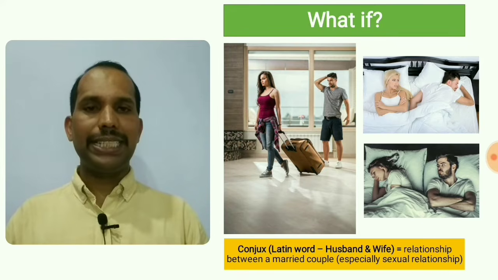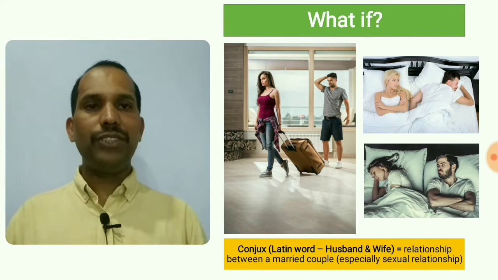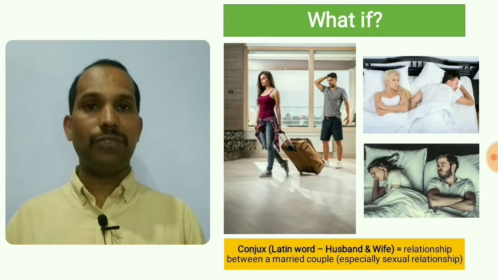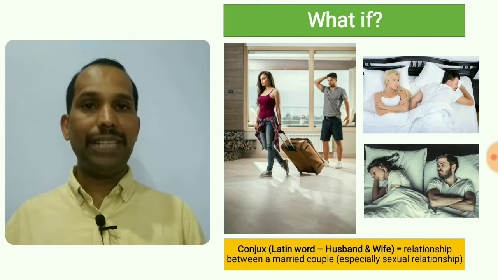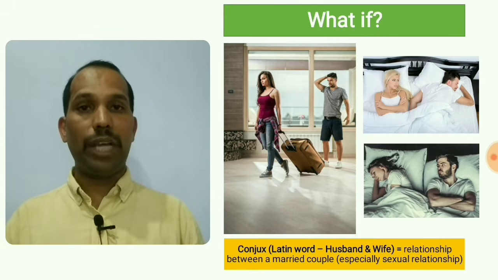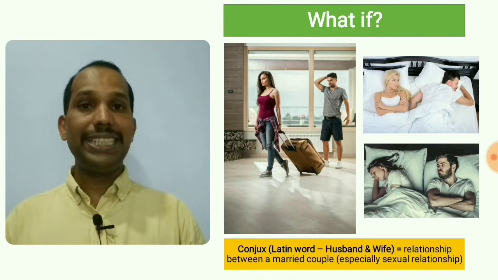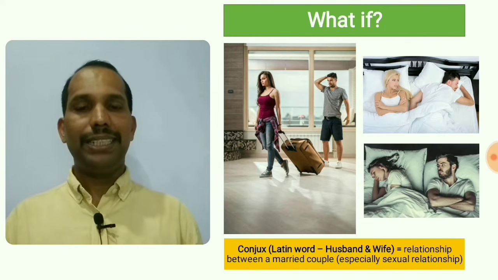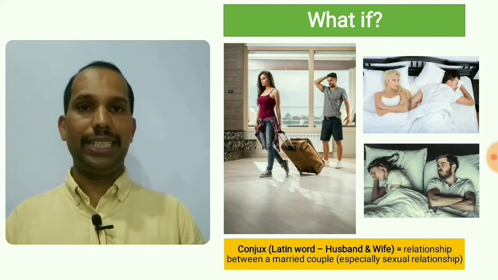Now imagine a case after the marriage, wife leaves husband without any reason to her place. Now can the husband put a case against wife for asking her to come back to his family and continue the married life? Or if there is an absence of sexual relationship between husband and wife by the negligence of one partner, can they put a case in the court? That is dealt under RCR, that is Restitution of Conjugal Rights, section number 9. Let's try and understand the legal terms when it comes to RCR in the next slide.